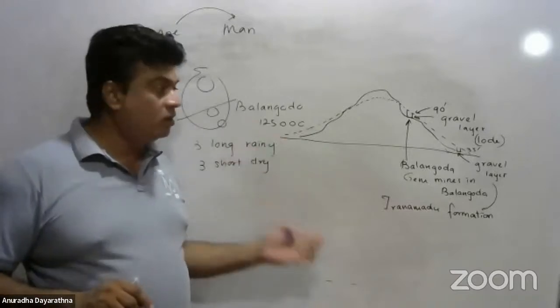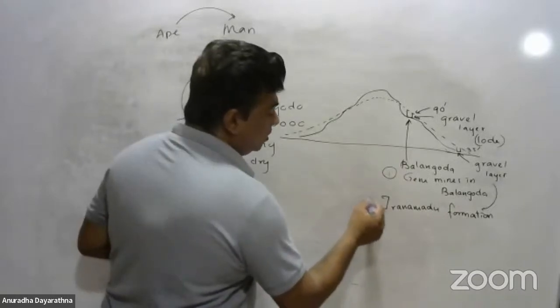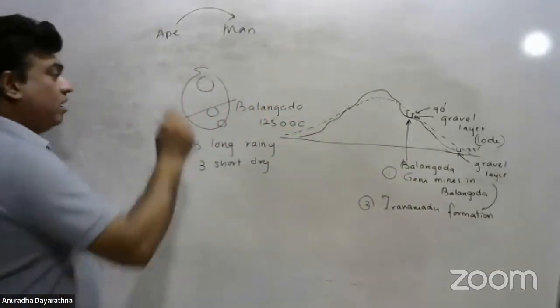So if there is a question, what are the two places where evidences of Stone Age man in Sri Lanka have been found? One place is the gem mines in the Balangoda region. The second one is the Iranamadu formation.